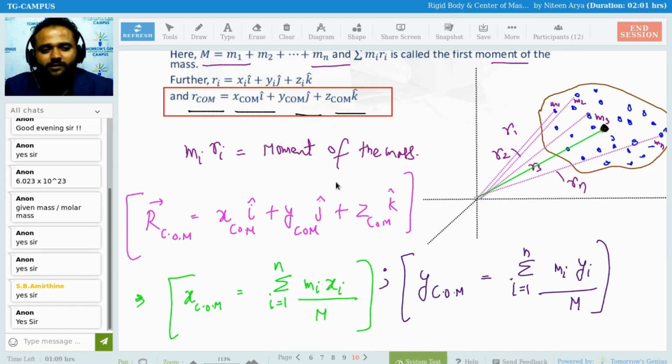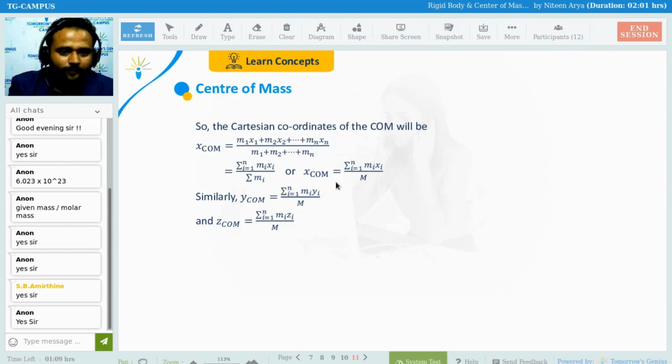Things are going to get a little bit crucial or complicated when we switch into the continuous case. That is the center of mass in Cartesian coordinates. X COM, Y COM and Z COM I already gave you on the previous page. So that is easy.